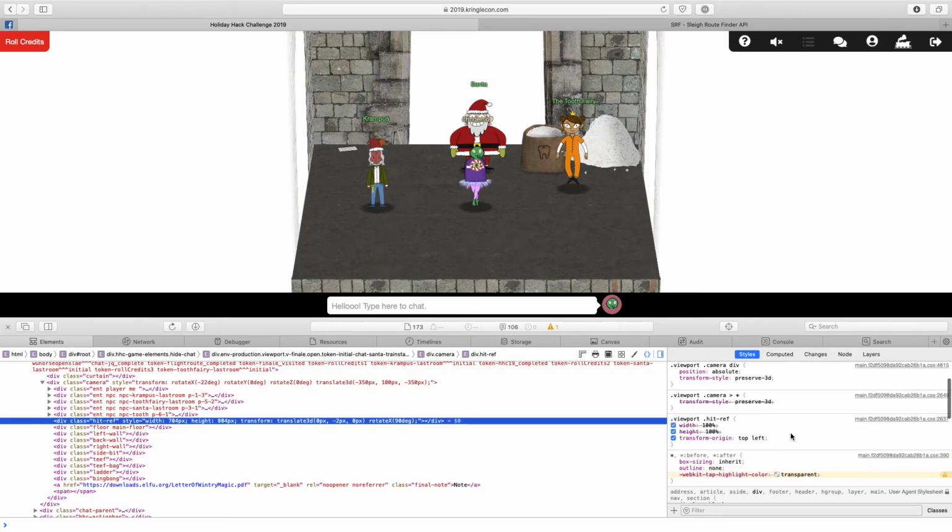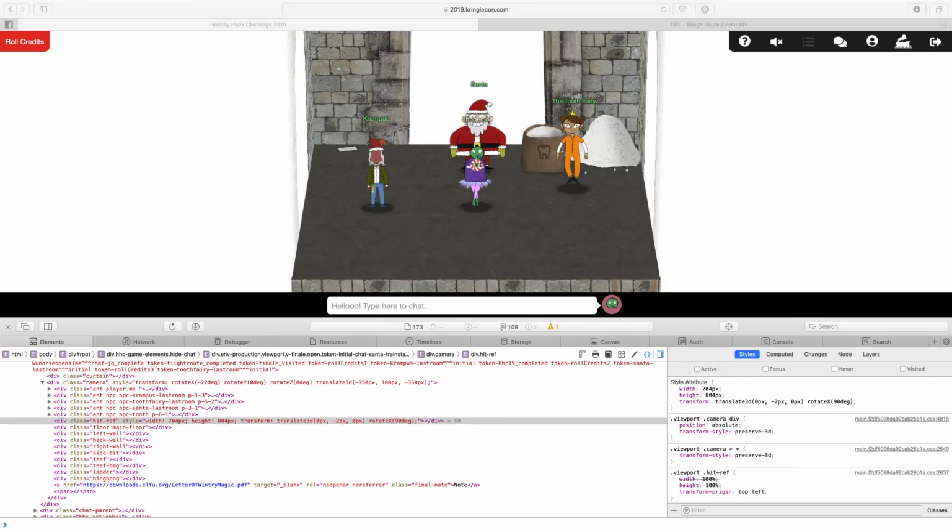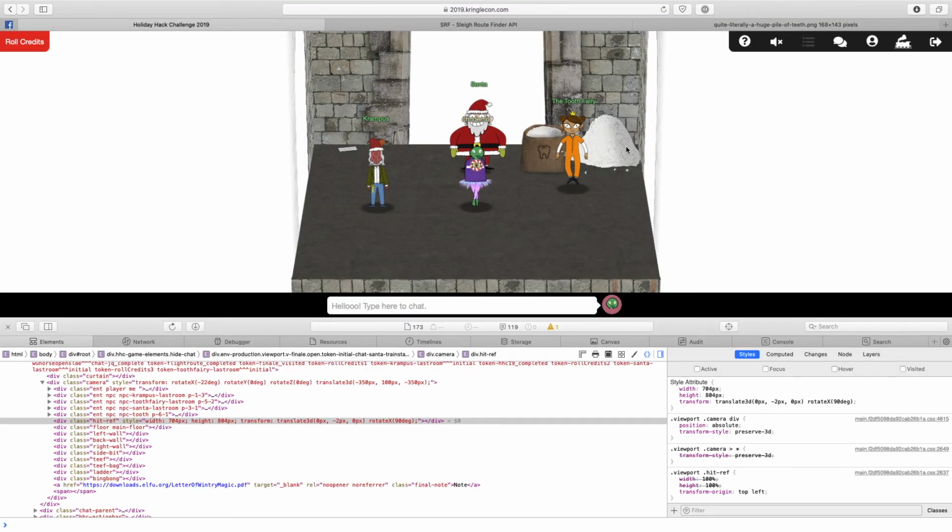There was one reference to a background image that actually described. Let me grab it real quick because it's interesting. Yeah, there we go. I'll just copy out the link. So one of the images here is going to be this image for this part. I initially thought this was snow. I don't know why I did, but there's no denying that based on the file name, that is quite literally a huge pile of teeth. So I figured I'd put that in there to make you aware of that as well. Anyway, so that is that.